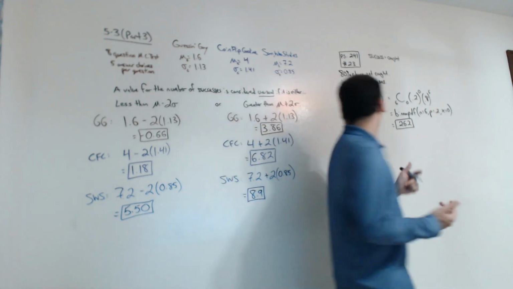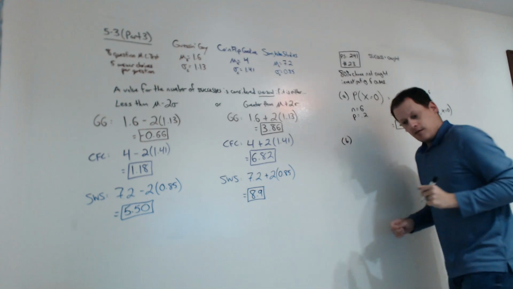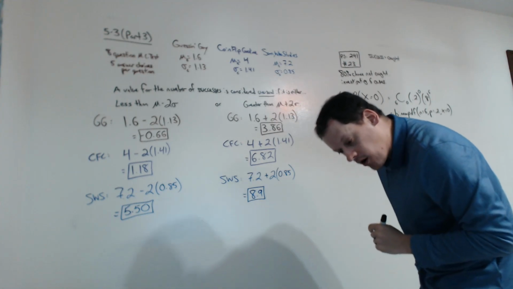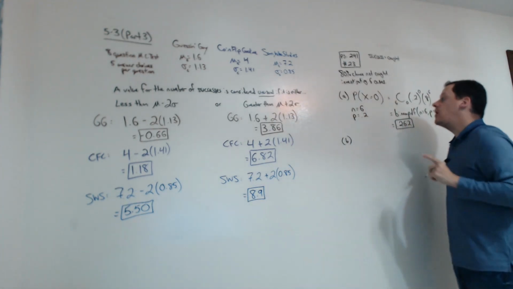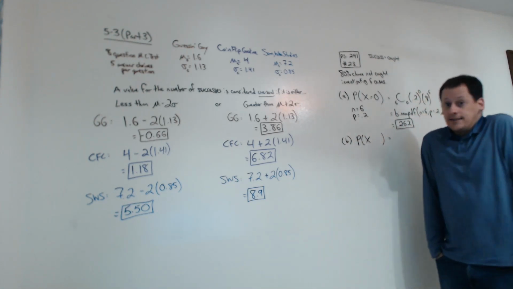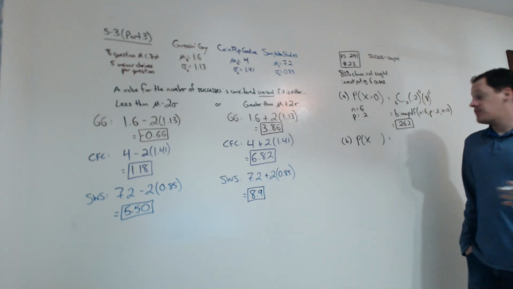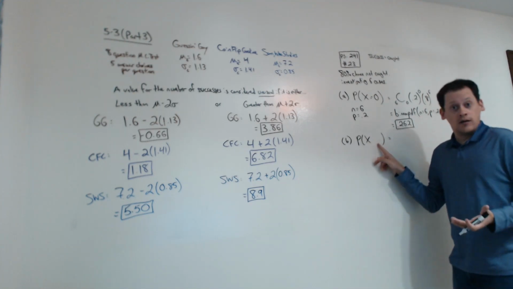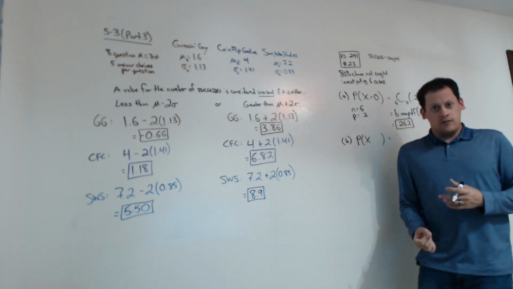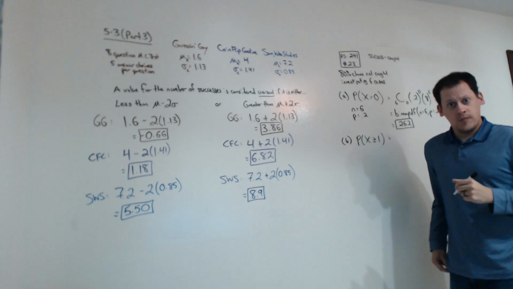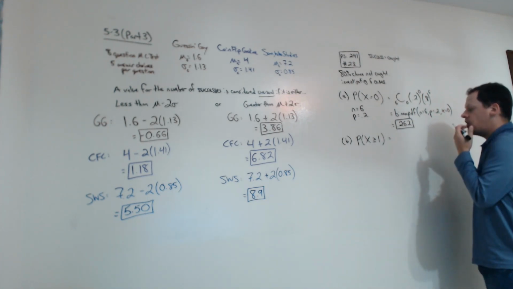All right, part B. What's the probability that at least one crime will be solved? The probability that at least one crime will be solved. Okay, I can at least write that. Anytime I'm asked for the probability of anything binomial, we can at least write that. The question is what goes in here. At least one, so greater than or equal to 1. All right, so what's the probability that it's greater than or equal to 1?